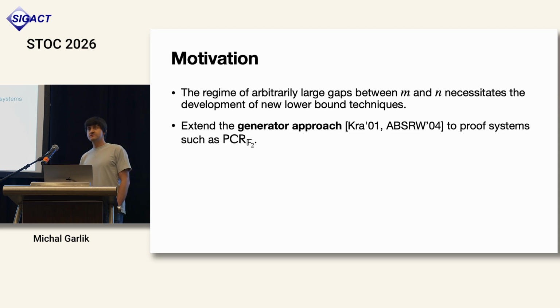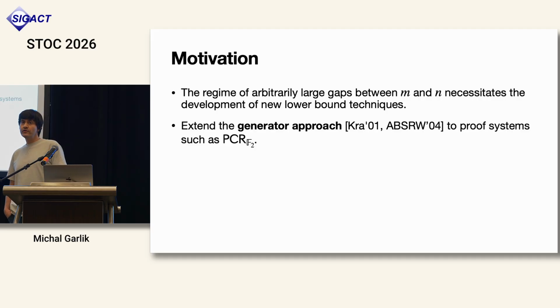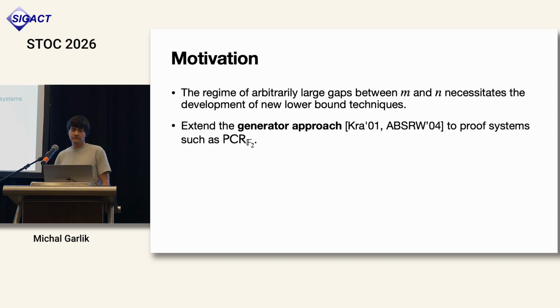Of particular interest to us are proof systems like PCR over the two-element field, more generally proof systems where systems of linear equations modulo 2 are easy, and where the weak pigeonhole principle is either easy or not known to be hard, which is the case for PCR over the two-element field.